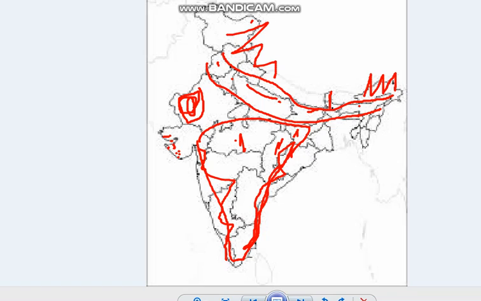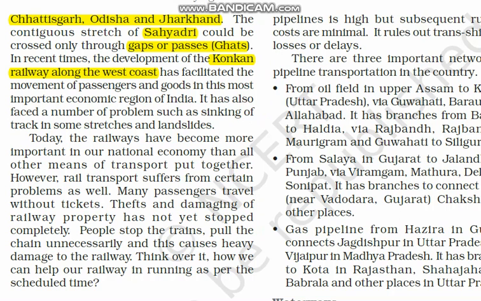Here is one more point you can see. When it comes to the western coastal plain, do you remember, it has been divided into three parts. Till the Kerala region we call it the Malabar coast, then this area, the Karnataka region, the Kannada coast, and this area is referred to as the Konkan coast. So the new railway zone constructed near the Konkan coast has led to the growth of railways in the Konkan region. And in these areas railways have faced a lot of problems with sinking of land, and landslides are still a problem the railways are facing.